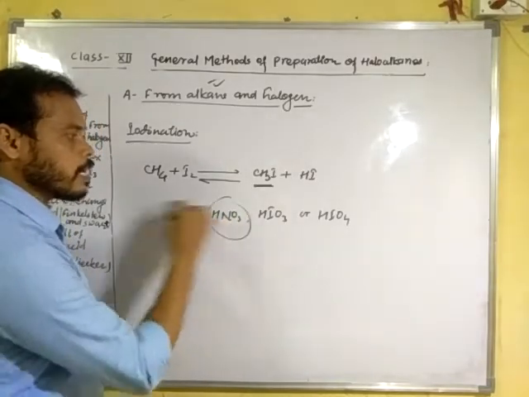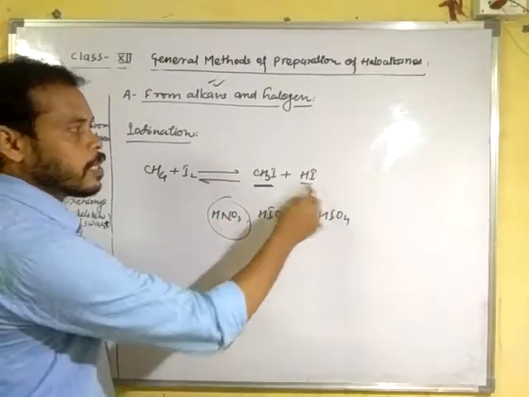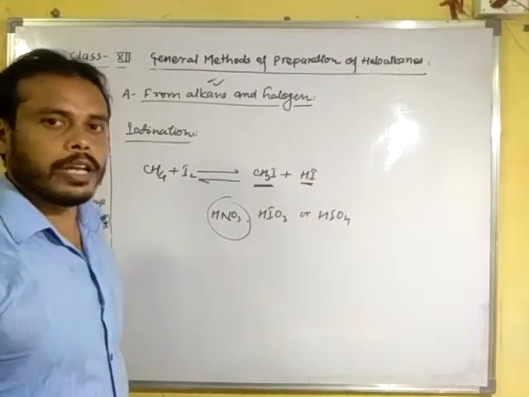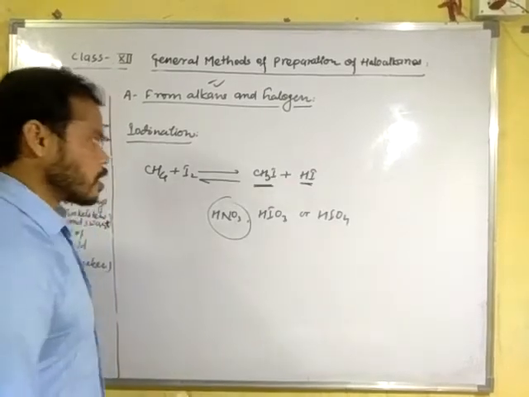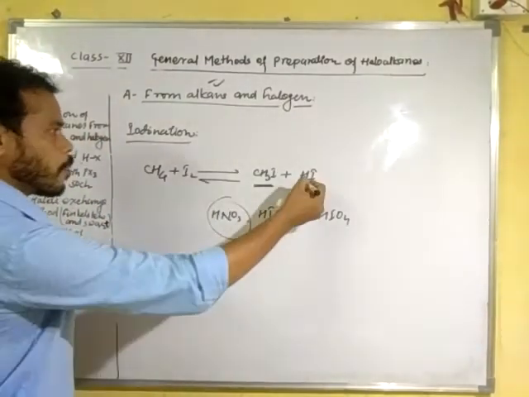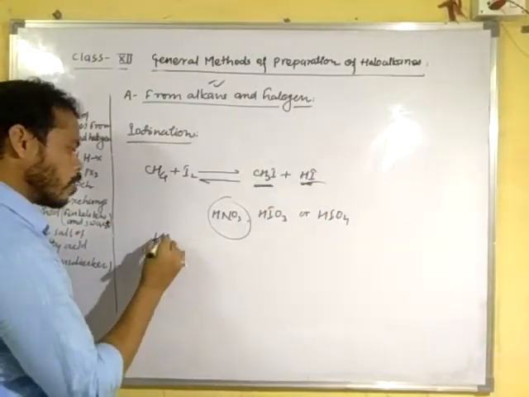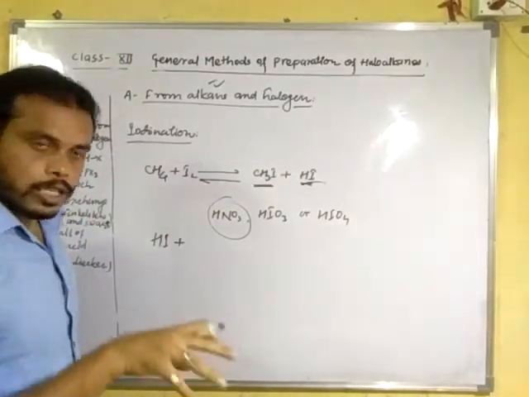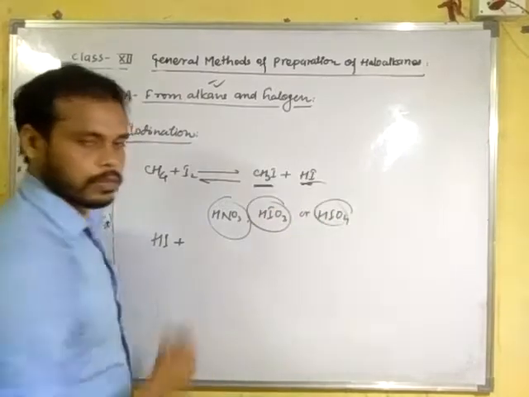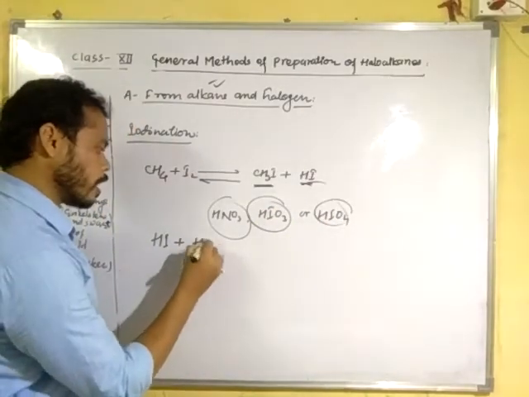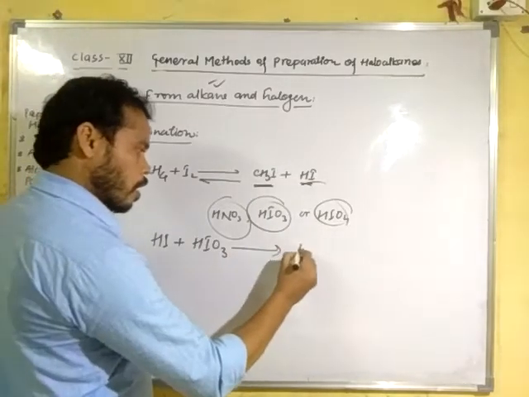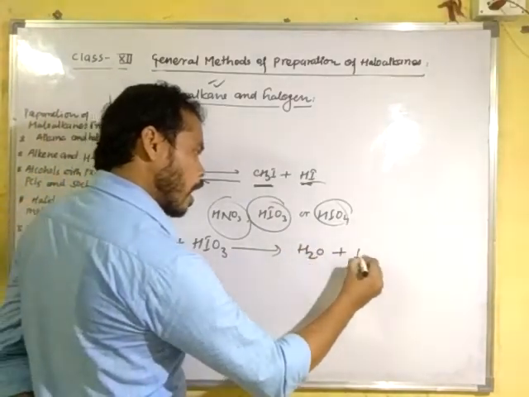Because the oxidizing agent taken here reacts with hydrogen iodide to give iodine and water, so the reaction goes in the forward direction. Suppose hydrogen iodide formed as a byproduct reacts at once with the strong oxidizing agent HIO3 to form H2O and iodine.